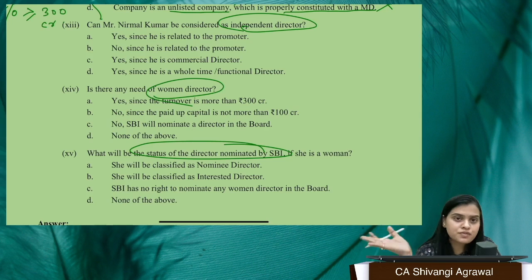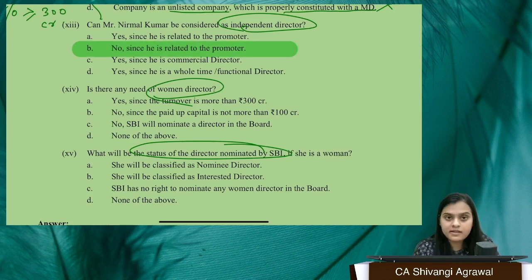So we have a huge list of criteria of independence, and definitely if you're related to the promoter, you cannot be called an independent director. So the answer is no. Why? Since he's related to the promoter. This is going to be the correct answer.